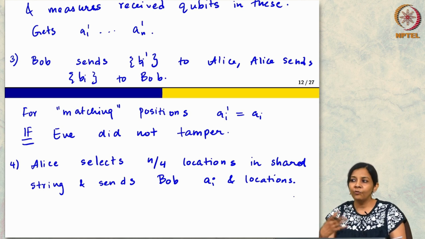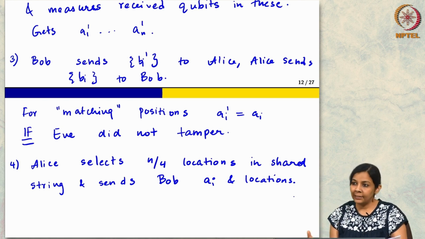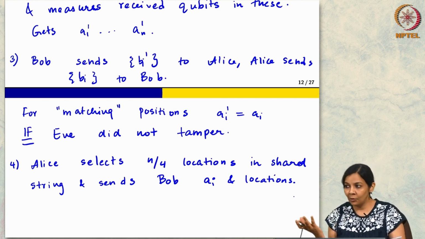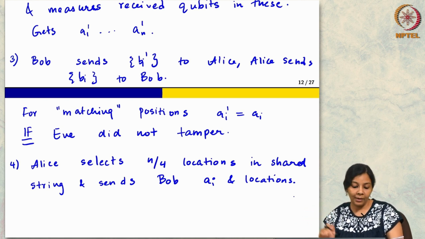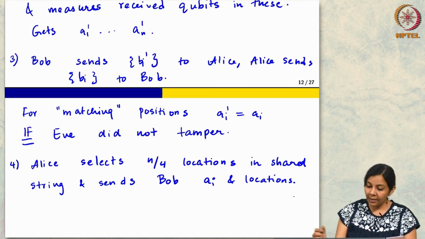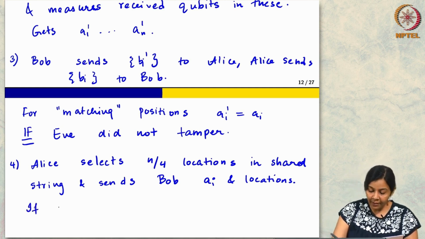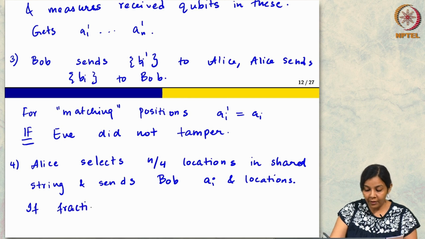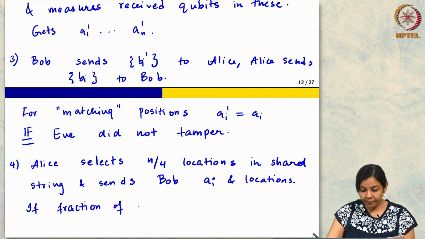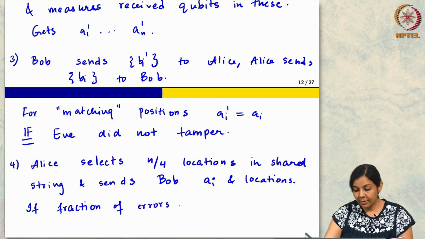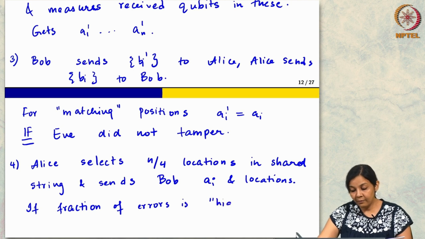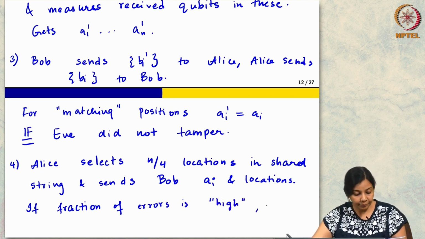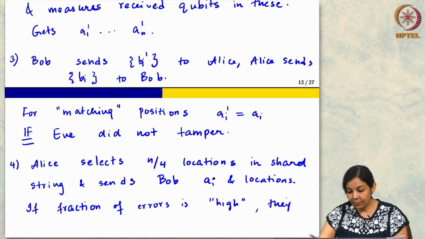So, let us say we know the error rate of the channel. If we see more errors than what can be explained by the channel error rate, then we suspect that Eve has messed with it, right. So, if the fraction of errors is somehow high, however we want to define that, then they abort the attempt.